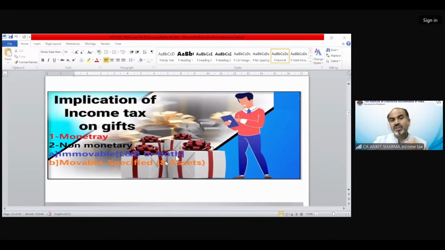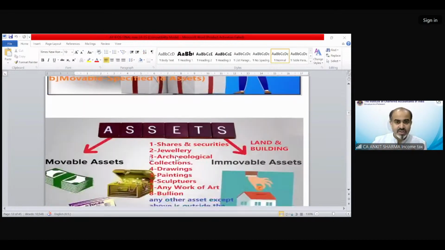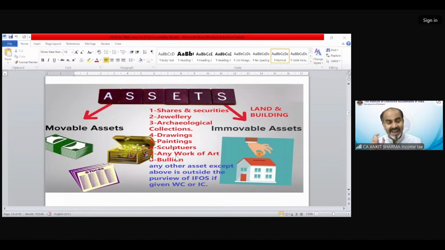Now, these are the implications of income tax on gifts. Gifts could be monetary or non-monetary. Under non-monetary, we have immovable properties and some other assets also considered, which would be regarded as gifts under this head, and that is going to be taxable under certain circumstances. So we have multiple provisions. There are certain assets, only those would be considered under income from other sources if the asset has been received without consideration or for inadequate consideration. So assets may be movable assets and immovable assets.